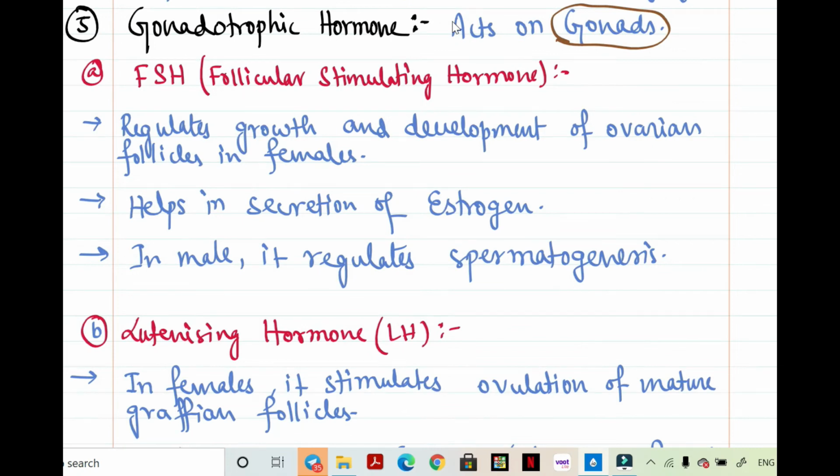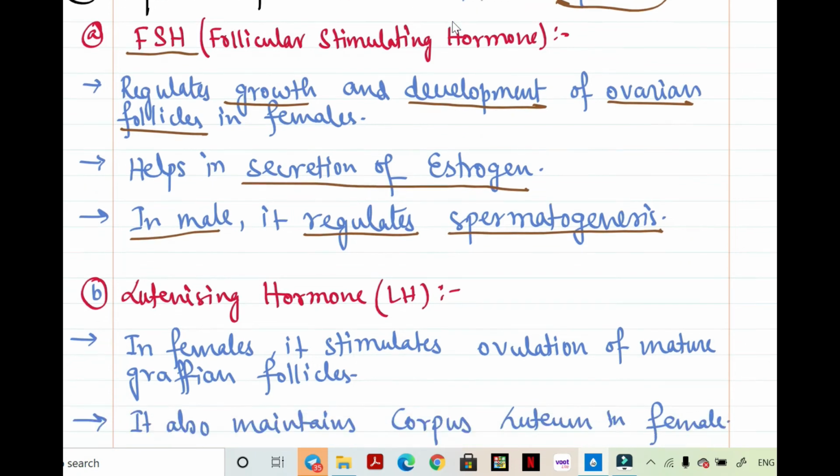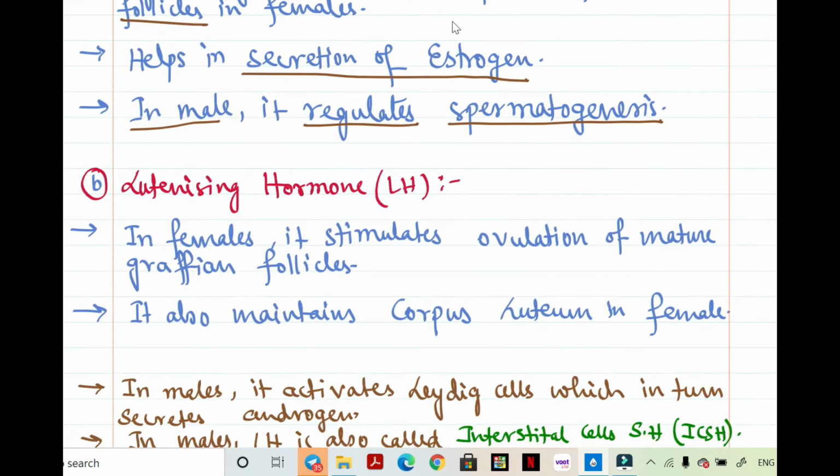One is follicular stimulating hormone or FSH. In females, it regulates growth as well as development of ovarian follicles. The ovarian follicles, which are generally present in ovaries, it helps in regulating their growth and development. Helps in secretion of estrogen, which is an important hormone present in female body. And in male, this follicular stimulating hormone regulates spermatogenesis, that is the process of formation of sperm. Now, after that, coming to luteinizing hormone.